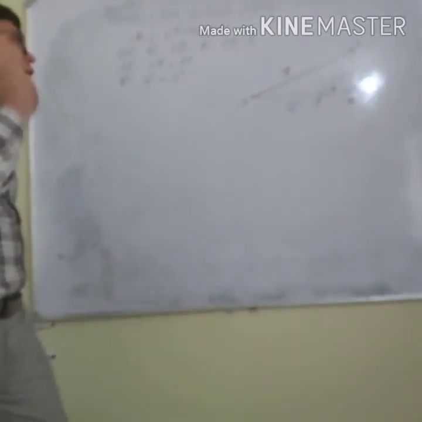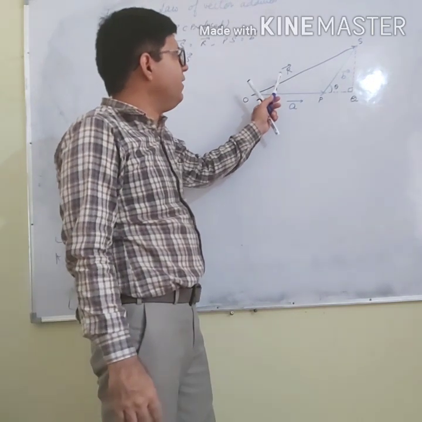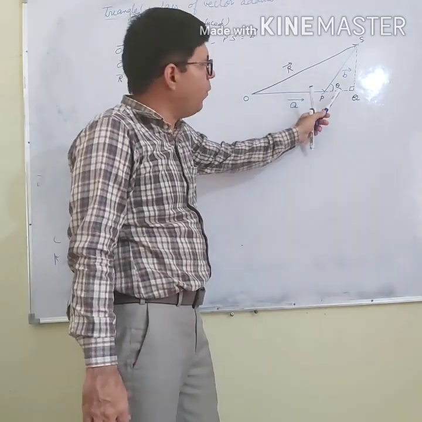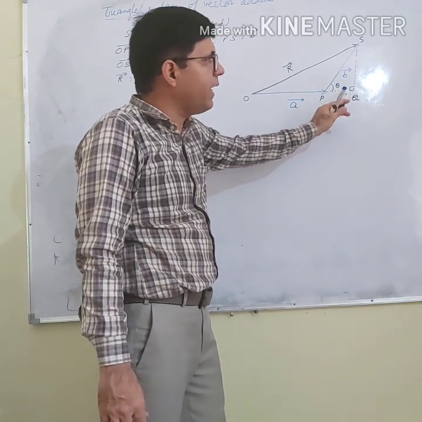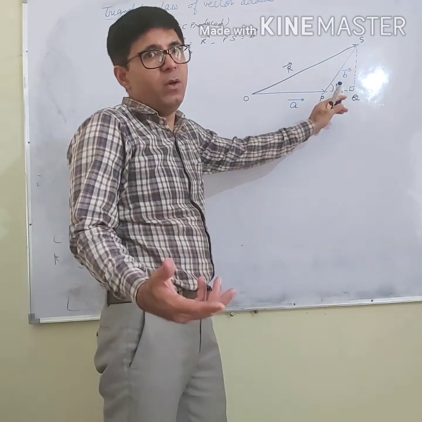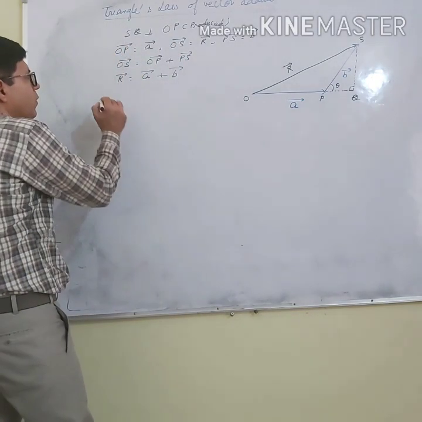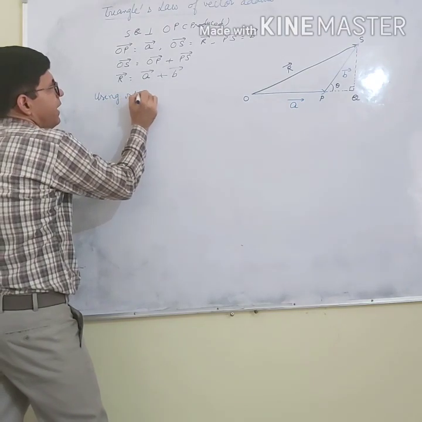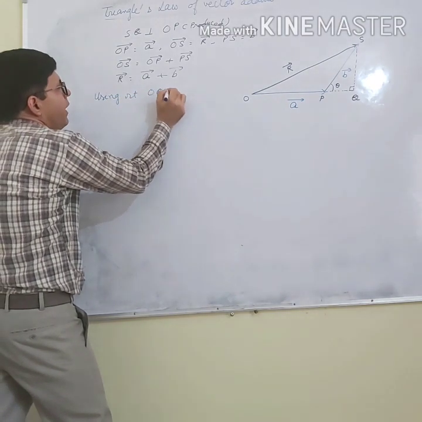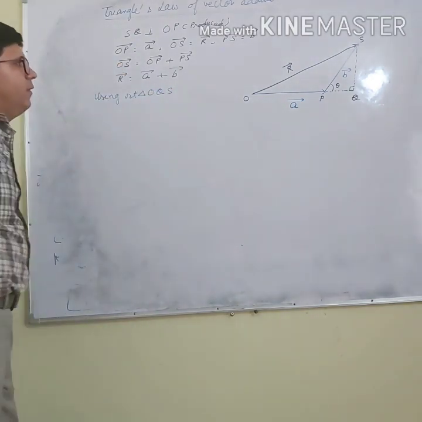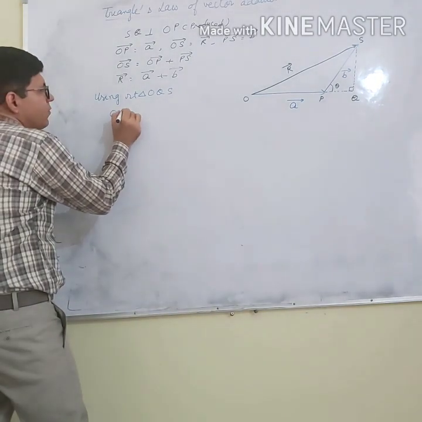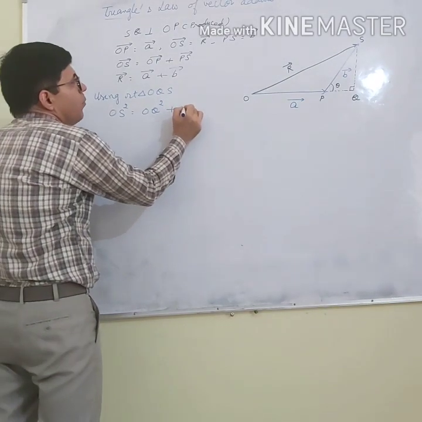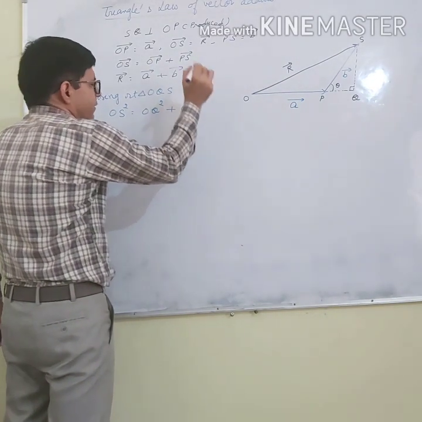Is there any law in the triangle by which I can calculate the third side? So what I have to do is make a right angle triangle, and I know the Pythagoras theorem. So using the right triangle OQS, OS square equals OQ square plus QS square.